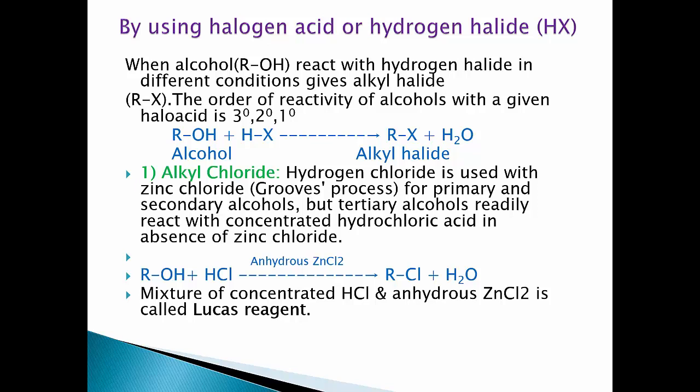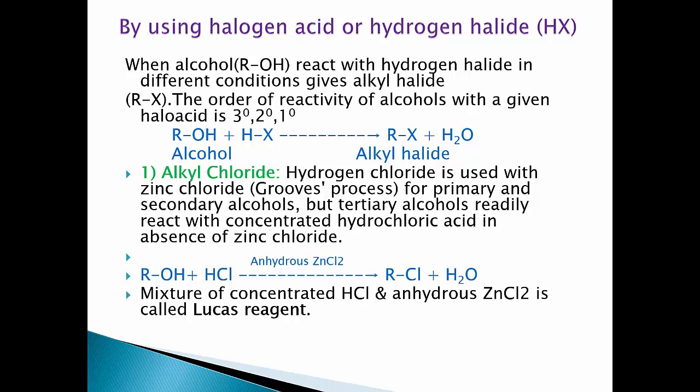The order of reactivity of alcohol with a given halo acid is 3 degree is more reactive than 2 degree, which is more reactive than 1 degree alcohol. That is, tertiary alcohol is more reactive than secondary alcohol, which is more reactive than primary alcohol.